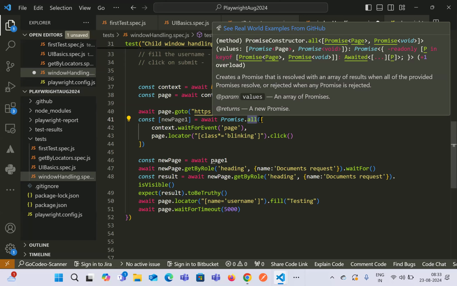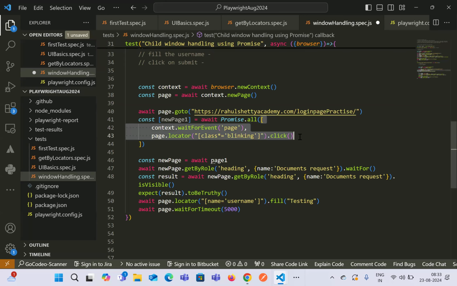This all method accepts an array of steps. You can write even 10 lines of steps, and all those 10 lines will execute at a time. If every step is successful, then only it will return a resolved response. If any of the lines fails, it will return a failure message.